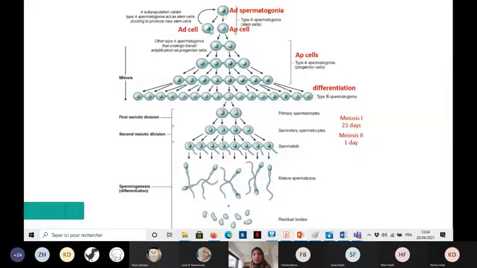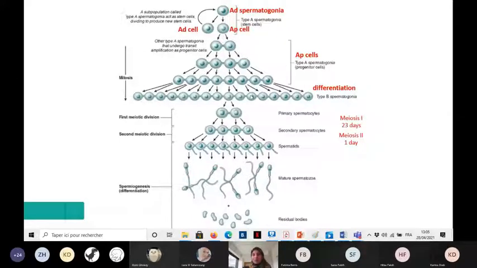AD spermatogonium will divide to give one AD cell identical to the mother cell, and one AP cell. This AP cell will divide later, and an AD cell, they don't divide much. Okay, they are stem cells, they don't divide a lot, but the AP cells can divide more than the AD cells. They will divide by mitosis.